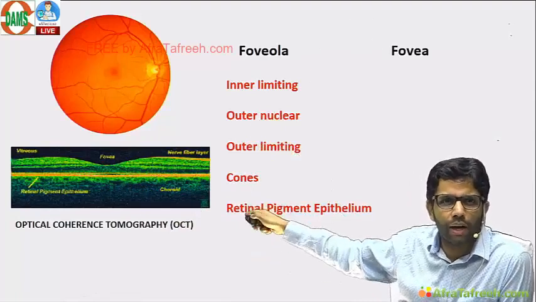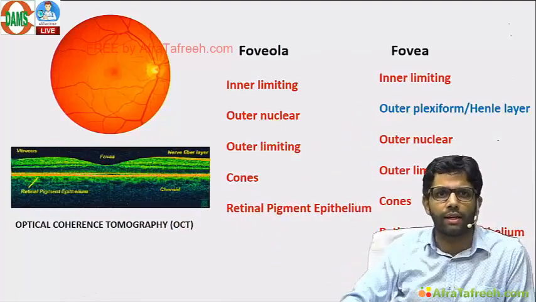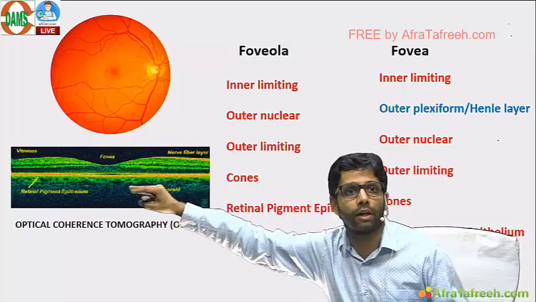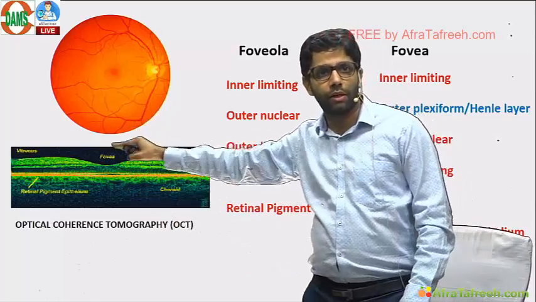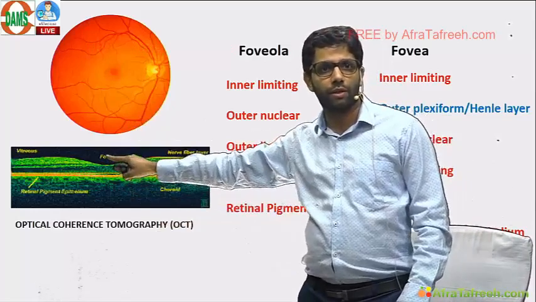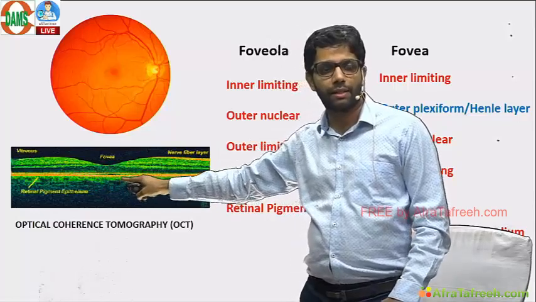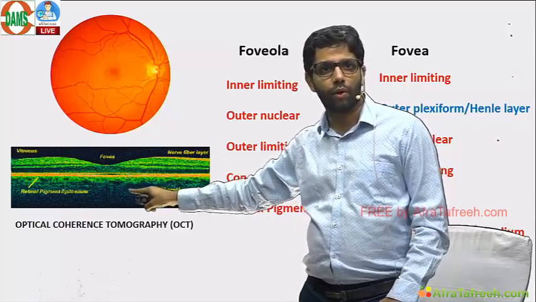Fovea has about 5 layers. Fovea has one extra layer, Henle's layer. That is why in optical coherence tomography there is a dip in the normal retina. This is again from vitreous to the sclera. This is the blackish vitreous, 10 layers of the retina, but fovea has fewer layers. Red line is the retinal pigment epithelium, then choroid, then sclera.